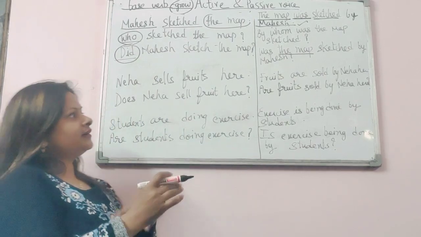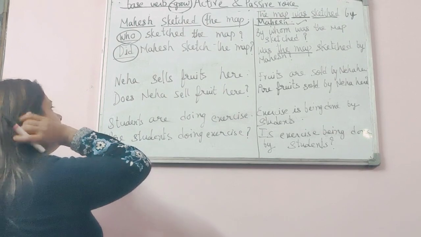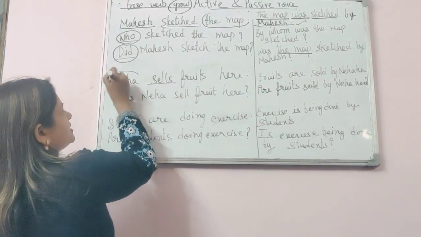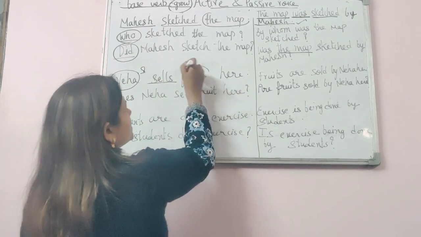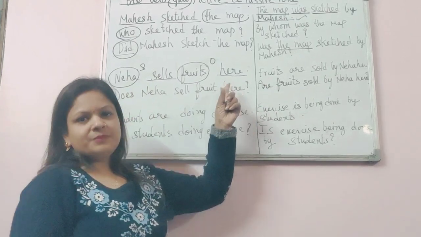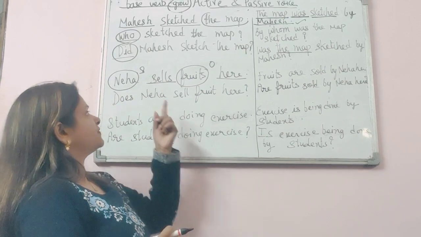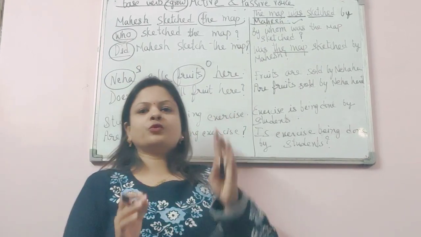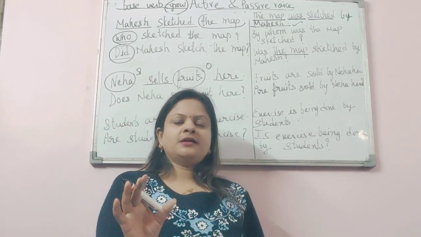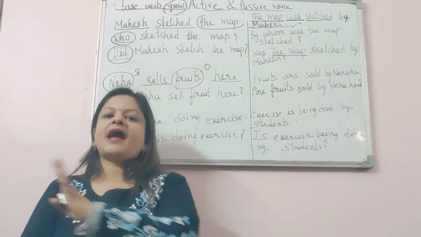Okay. So in the other sentences, your confusion will get removed. Look at the second one. Neha sells fruits here. So Neha is our subject, fruits is our object, and here is the adverb. So all the adverbs and all the phrases which come after the preposition, like if I would have said that Neha sells fruits in the market, then in this sentence also our object will remain fruits. In the market is our phrase after the preposition, which we can add later.